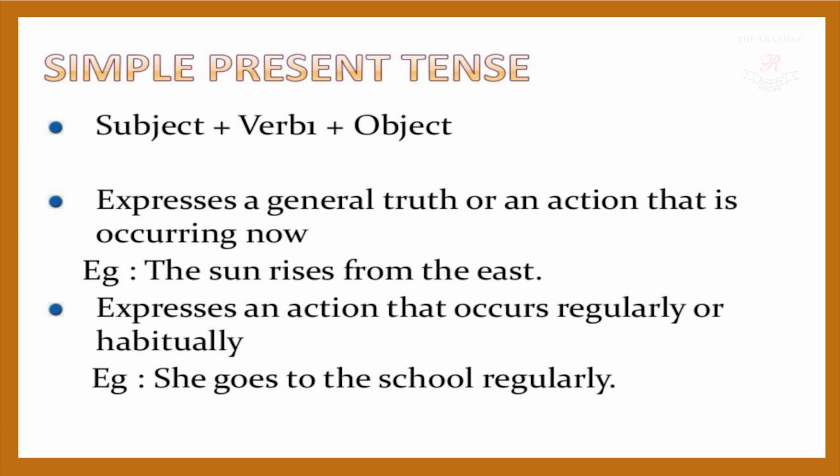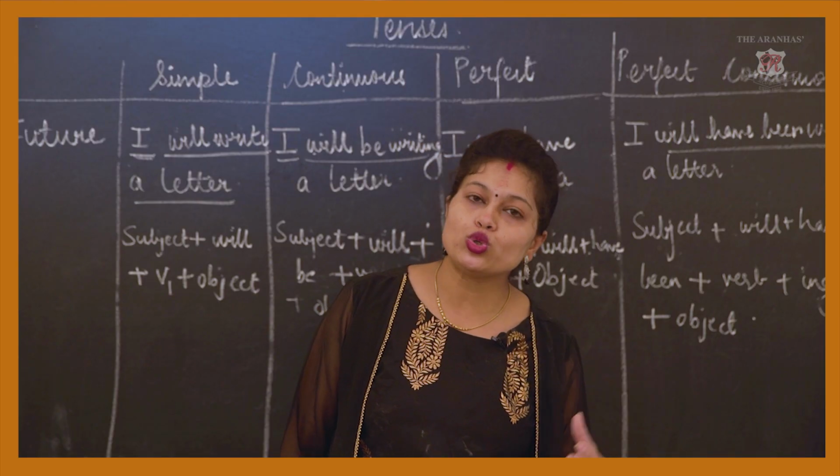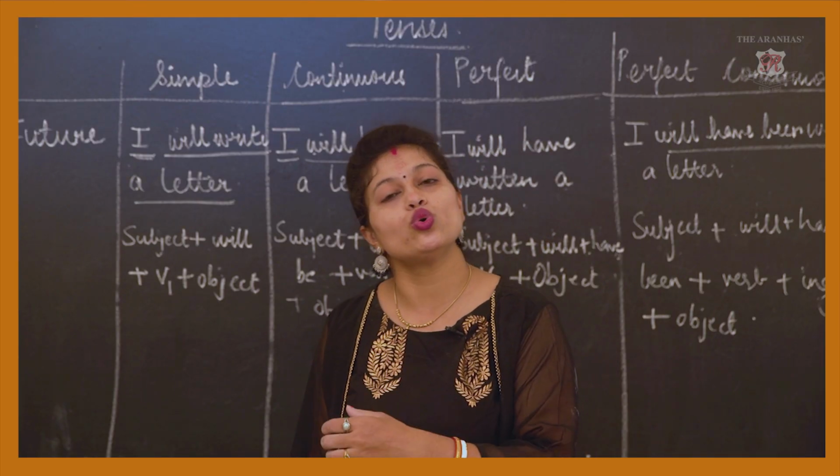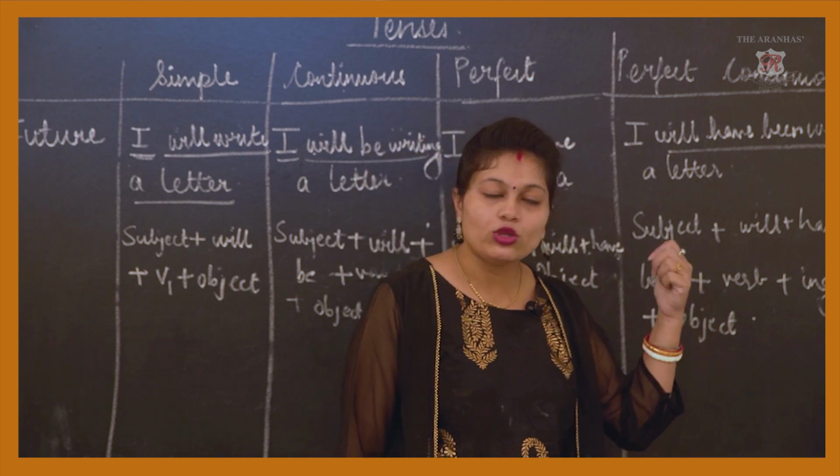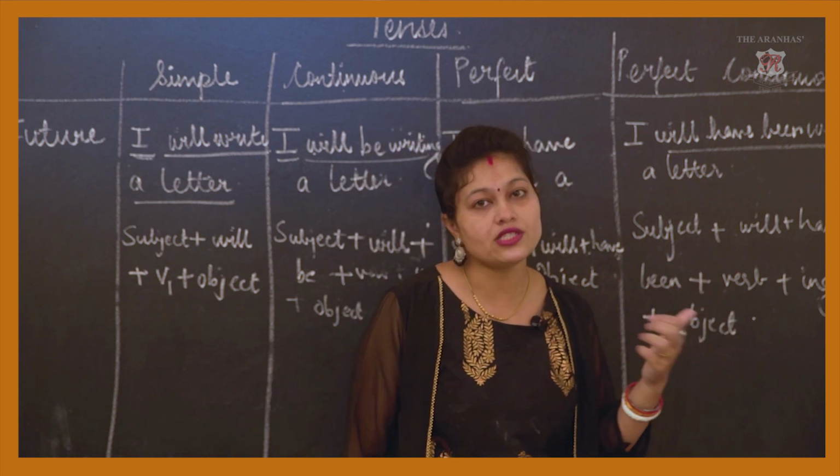Okay. Then it expresses an action that occurs regularly or habitually. She goes to school regularly. So this is her habitual action. So in those cases, I go to school regularly. She goes to school regularly. So like that, in those kinds of sentences, we use simple present tense.